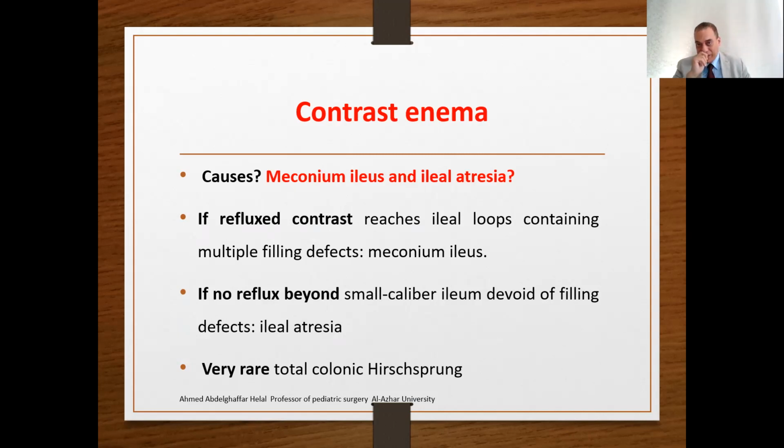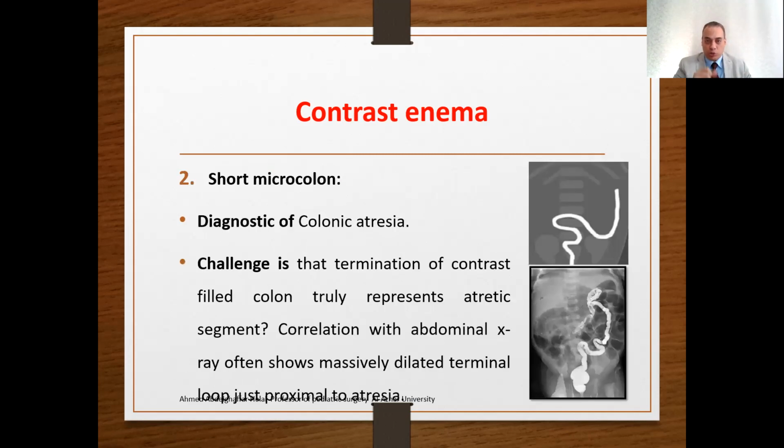this is intestinal atresia. Also, you can join this finding with the plain X-ray. In meconium ileus, you will find multiple dilated loops without air-fluid levels, as the presence of the meconium prevents the formation of air-fluid levels. However, in distal atresia, you will find multiple dilated bowel loops containing air with formation of fluid levels just above the atretic point. So we put all the findings together to reach the diagnosis.